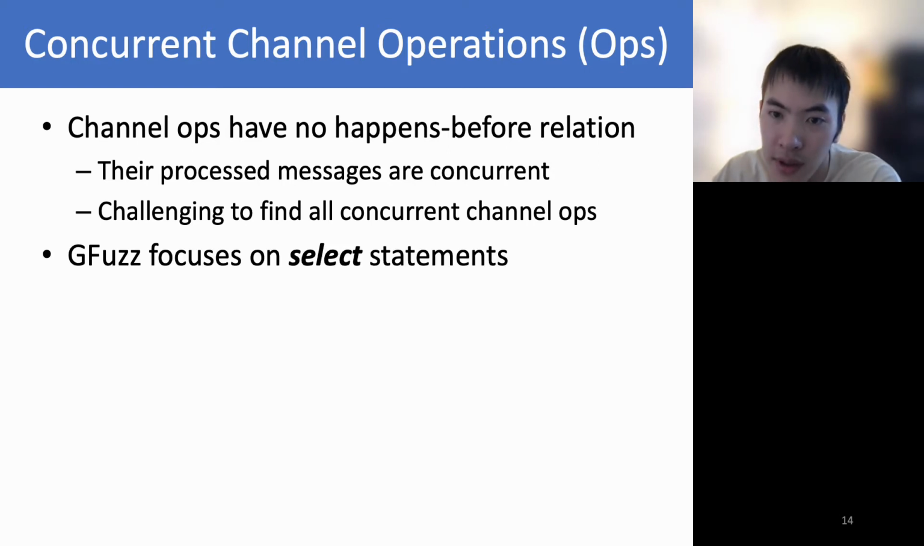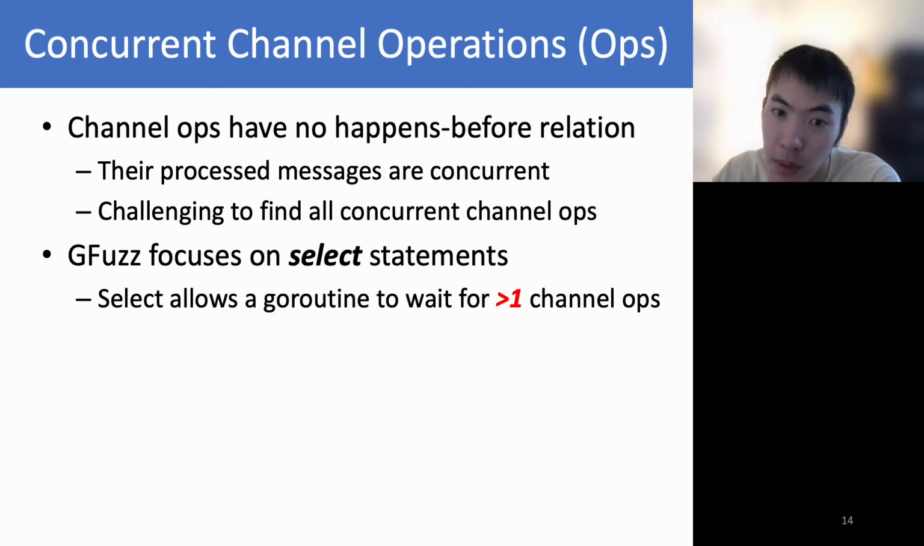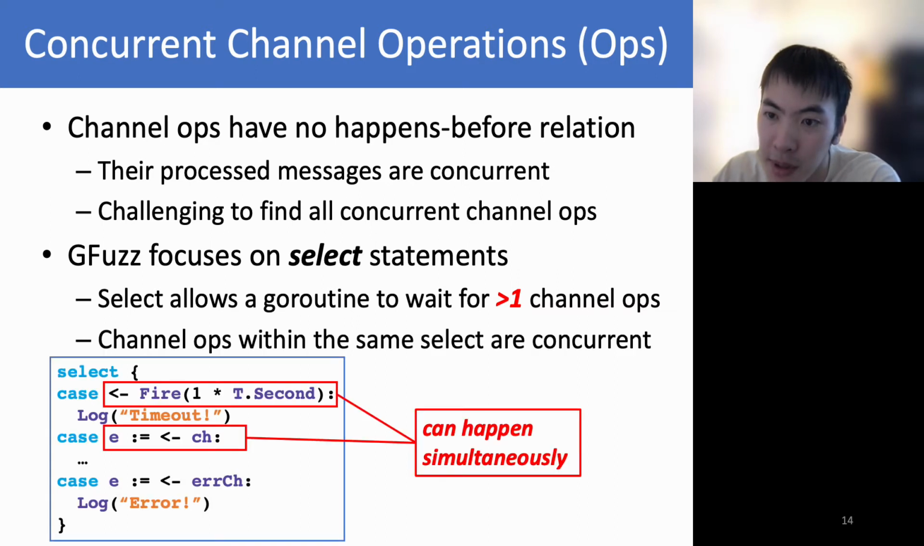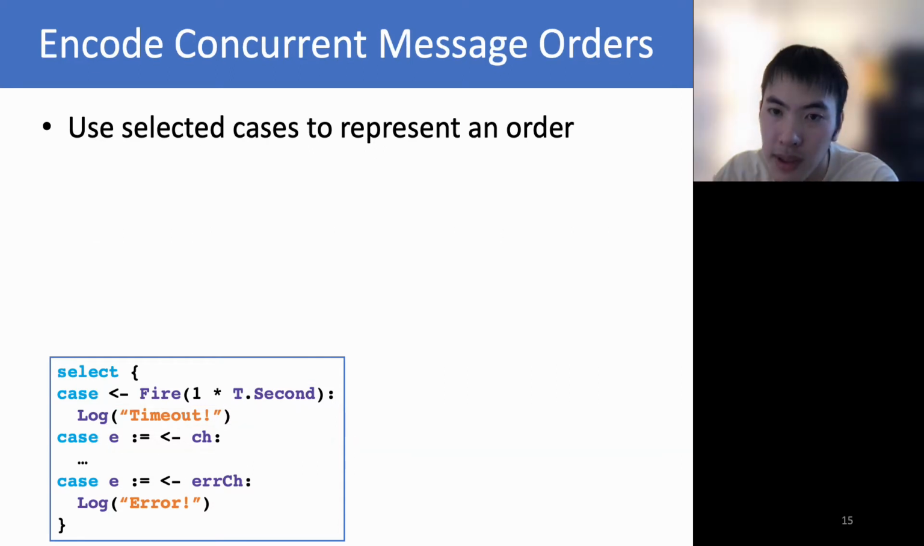GFuzz focuses on select statements, which allow one coroutine to wait for multiple channel operations. This semantics indicates that the channel operations of the same select can happen simultaneously. Go programs commonly use selects, and thus GFuzz can pinpoint numerous concurrent channel operations. We use a sequence of selected cases to represent the processing order of concurrent messages.